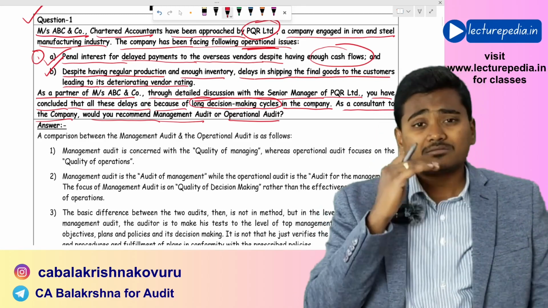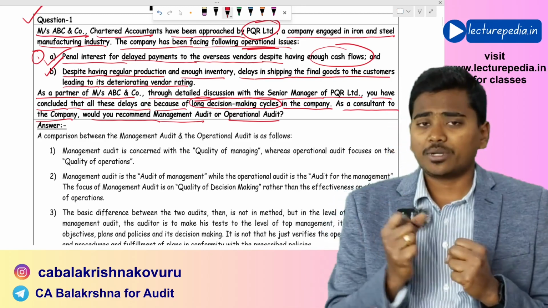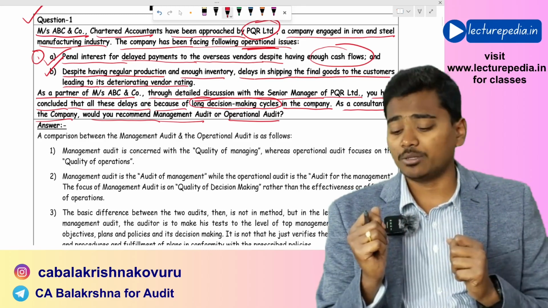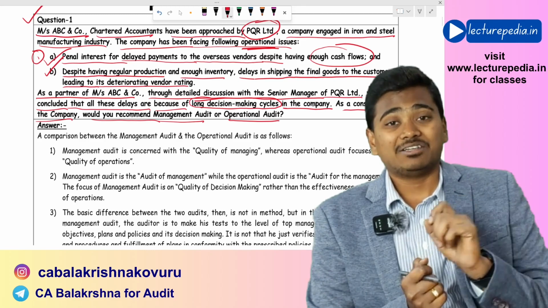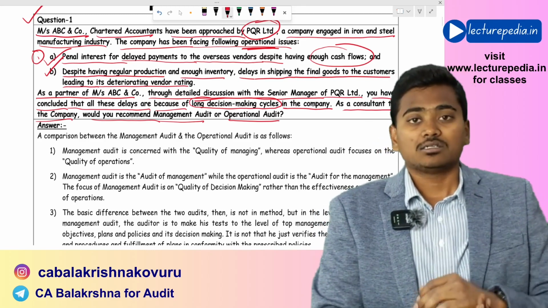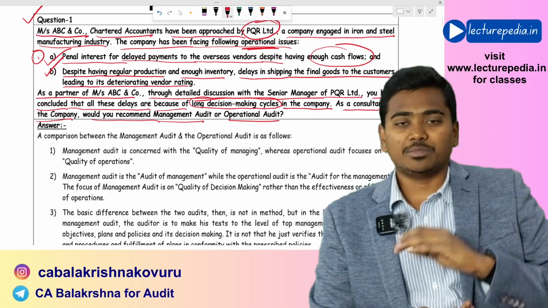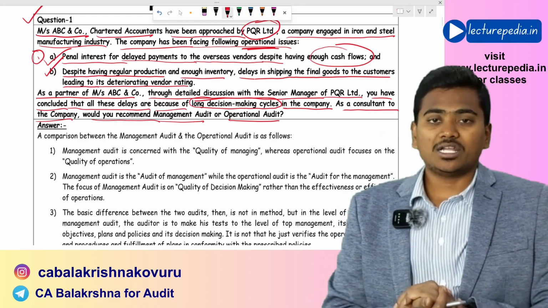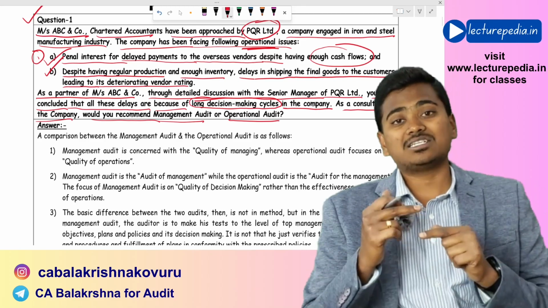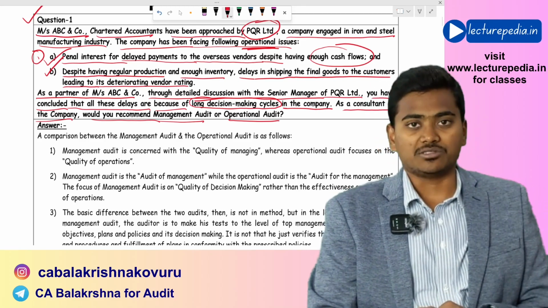Basically, the procedure followed for doing management audit and operational audit is the same. The method used for performing operational and management audit is the same, but the difference is the level of appraisal. In case of management audit, you will be appraising the top management's decision making. In case of operational audit, you will be appraising the operations of the entity. So there is a difference in the level of appraisal, but no difference in the method of appraisal.